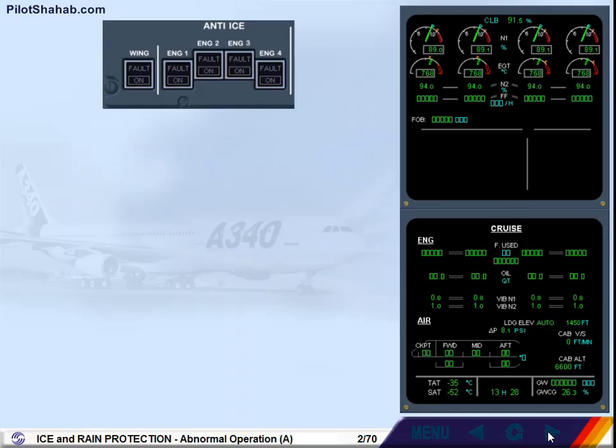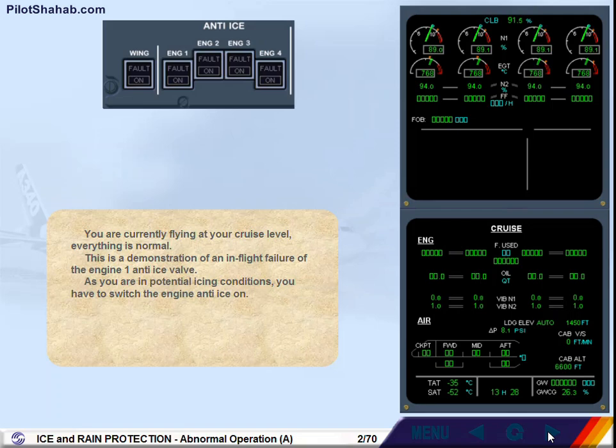You are currently flying at your cruise level. Everything is normal. This is a demonstration of an in-flight failure of the Engine 1 anti-ice valve. As you are in potential icing conditions, you have to switch the engine anti-ice on. Switch Engine 1 anti-ice on.